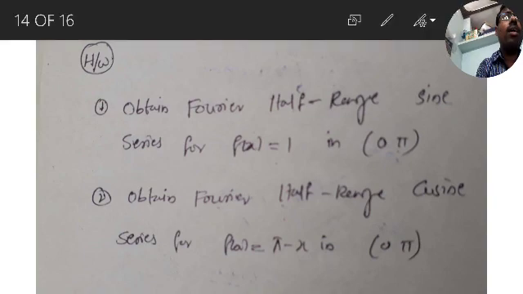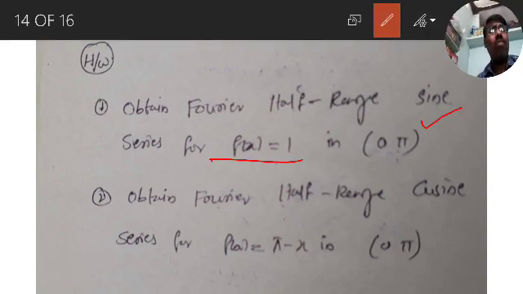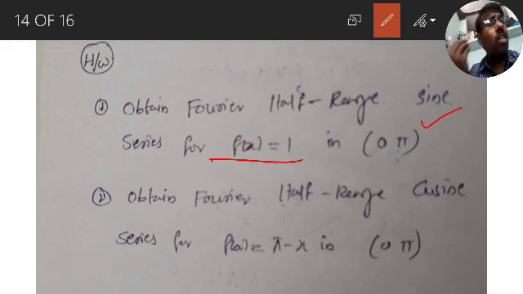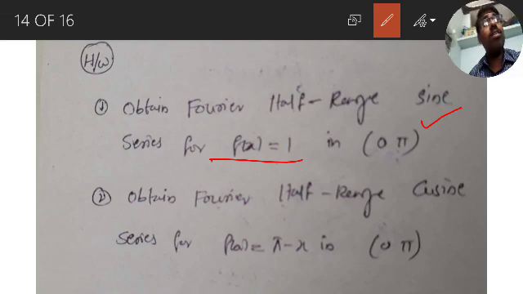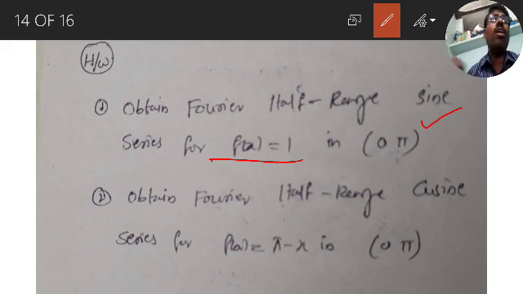So here it is saying, f of x is equal to 1 on the given interval 0 to pi. We did the same problem with f of x equal to k. Now just simply substitute f of x equal to 1 in place of k. Just put 1, that gives the answer. So practice the problems that we covered in the video lesson. First practice, then come to homework. It is a very similar problem. K means it is generalized. In case of k, we will put 1, and you will get the homework.